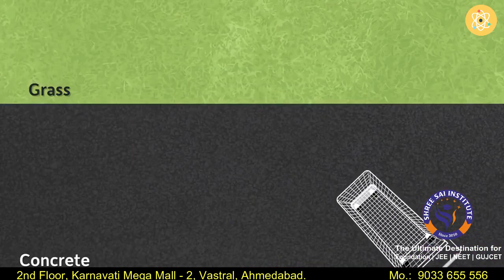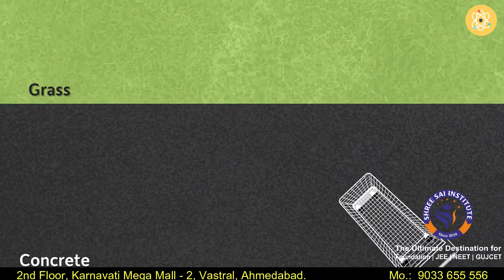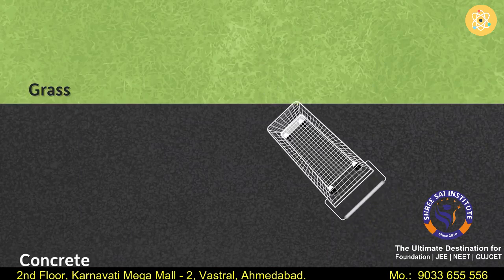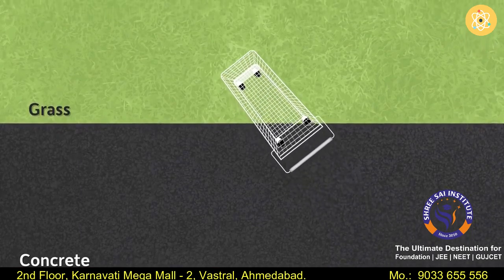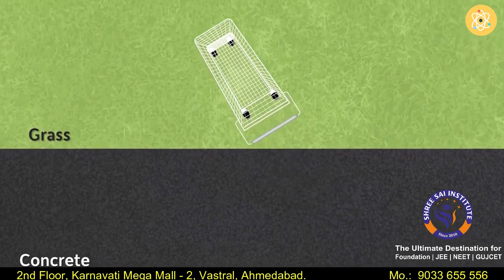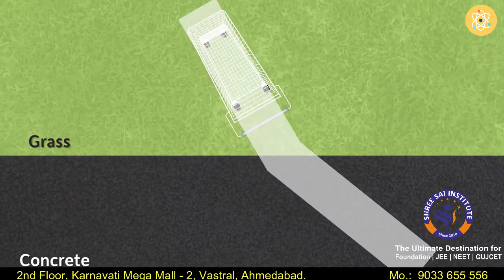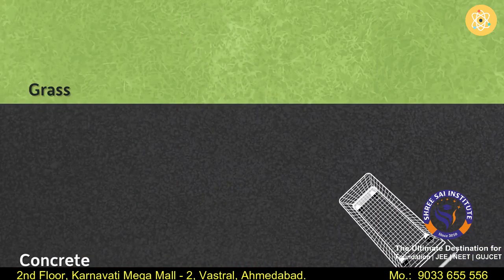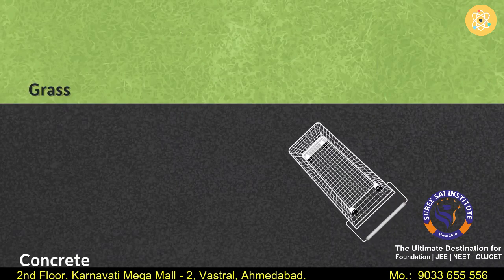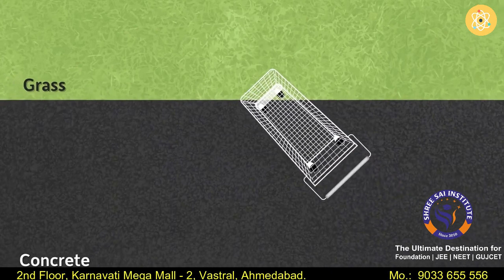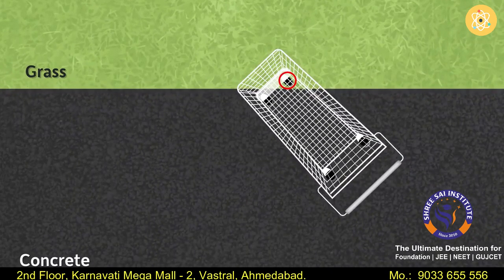Let's get back to our cart example. What will happen if the cart enters the grassy surface at an angle? Let us see that. This is how it would look. Now let's take the cart back to the original position on the road, and we will look at the movement very slowly. As the cart approaches the grass surface at an angle, its right wheel will enter first, and as it enters here, it will slow down.